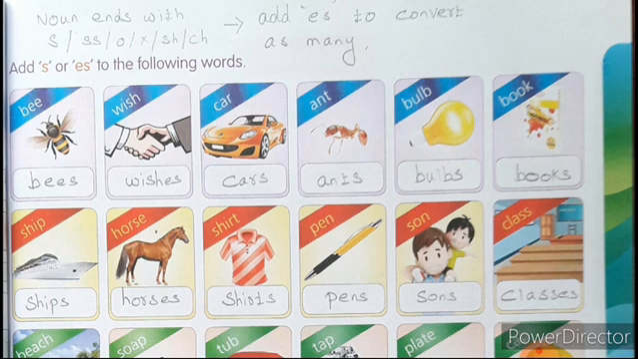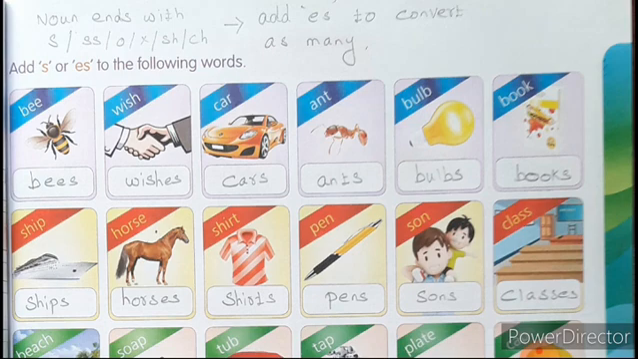If the word ends without these letters, other than these letters, you can add just the letter S to convert into many. So this rule you have to keep in your mind, children. In your workbook itself, you can take this down. In your workbook, at the top, you should write like this, children. Then it will be recalled for you.